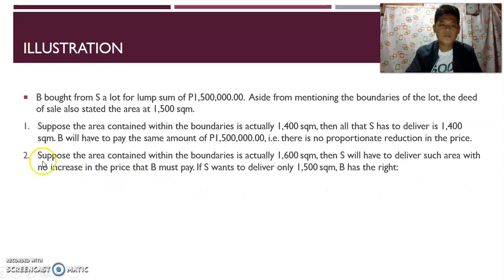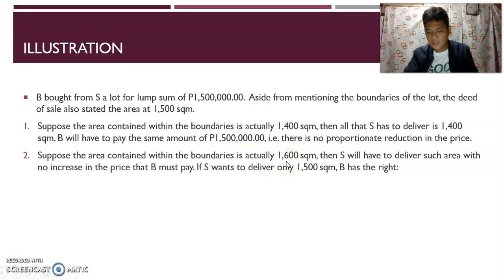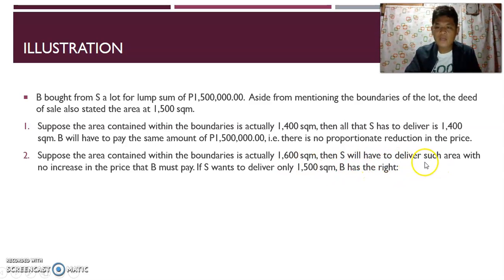Next, number 2, suppose the area contained within the boundaries is actually 1,600 square meter. So, then, S will have to deliver such area with no increase in the price that B must pay. So, ito naman yung kagandahan on the part of B. Pero yung dineliver, sa boundaries pala tayo class. Huwag kayong tumingin sa area. Ha? Take note of that. Sa 1542, sa boundaries tayo titingin. Hindi dun sa area.